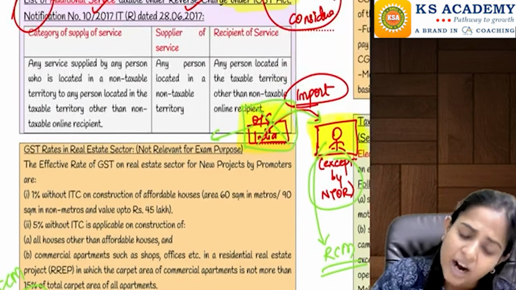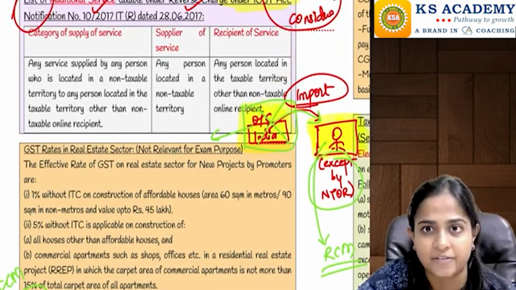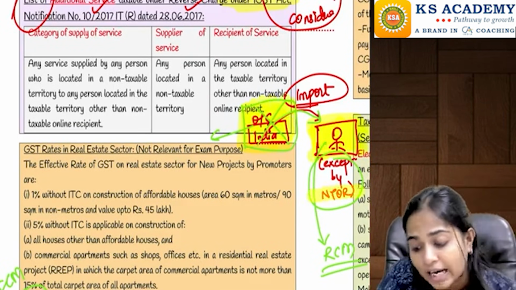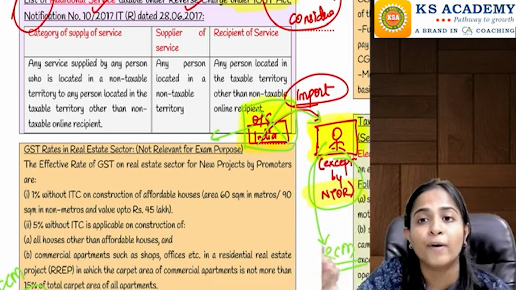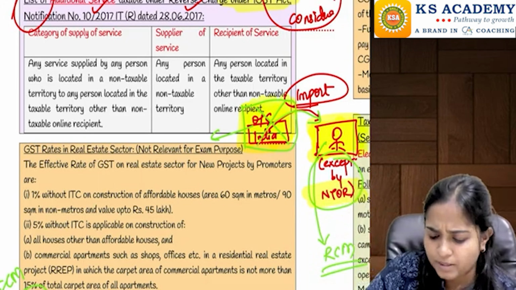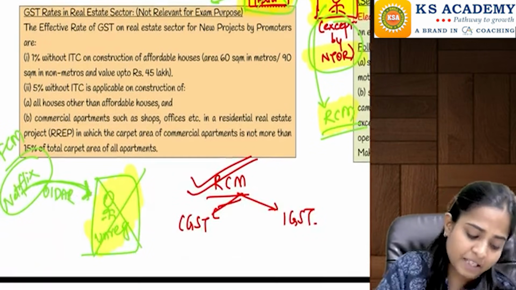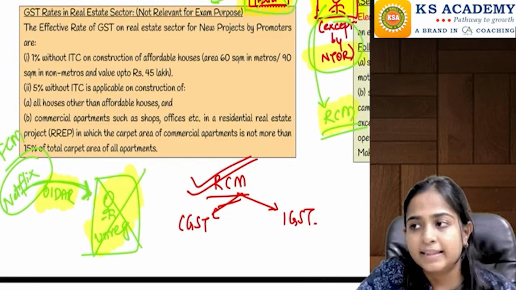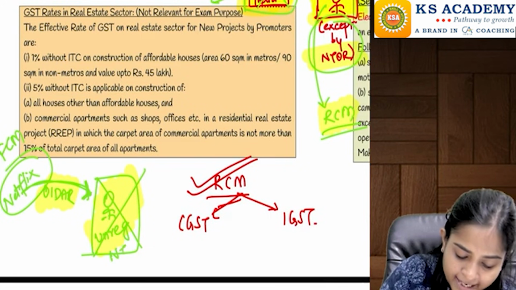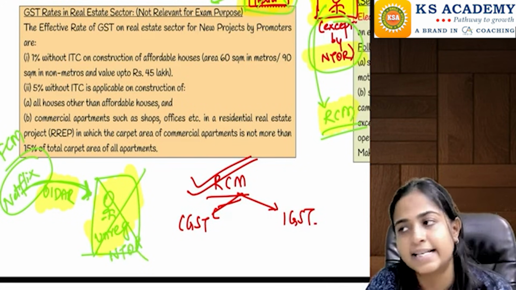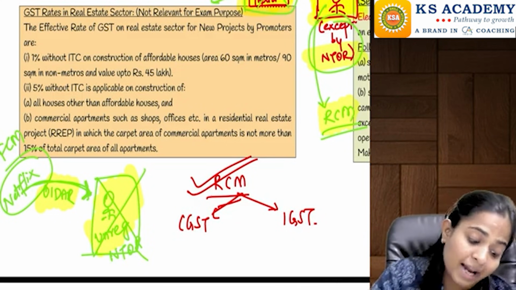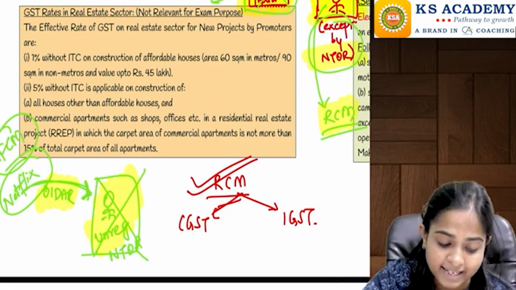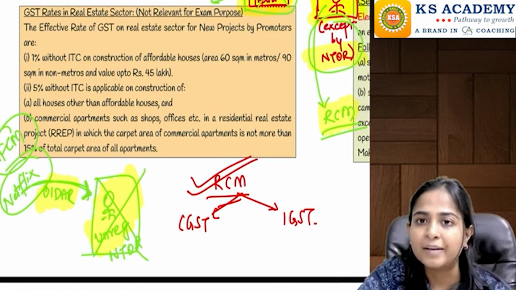But in case of services other than OIDAR services, or when services are provided to a person other than an NTOR, let's say to a registered person, the responsibility is on the registered person to pay the taxes. But if OIDAR services are received by an unregistered person, called a non-taxable online recipient, then reverse charge mechanism is not applicable, and Netflix will be responsible to register here in India and pay the taxes here in India. I hope I am clear till here, everyone.